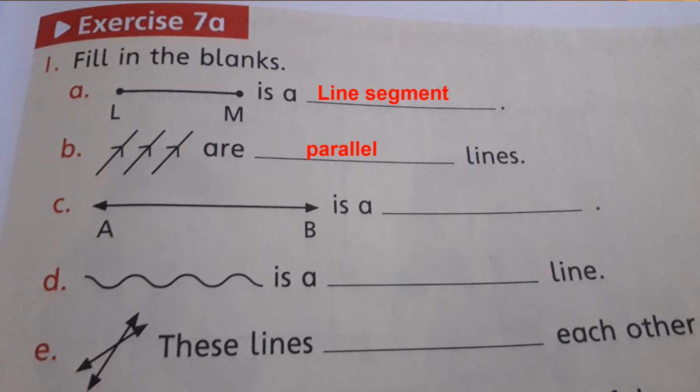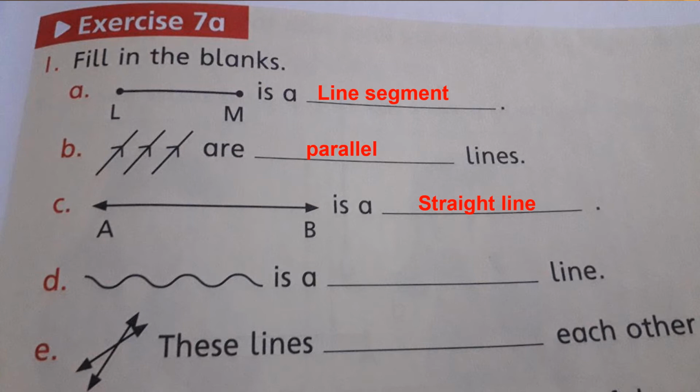Again, this figure is a dash. Dear students, when we observe this figure, it is clear that this line has no end point. This means that it is a simple straight line that has no end point and we can extend it from both sides. The arrowhead shows that we can extend it from both sides.